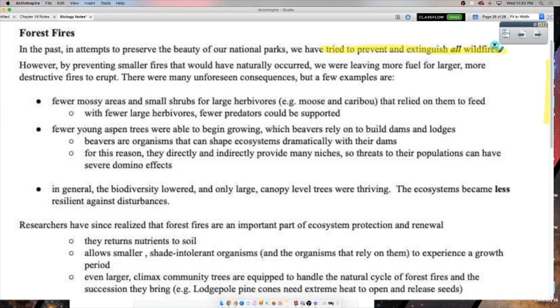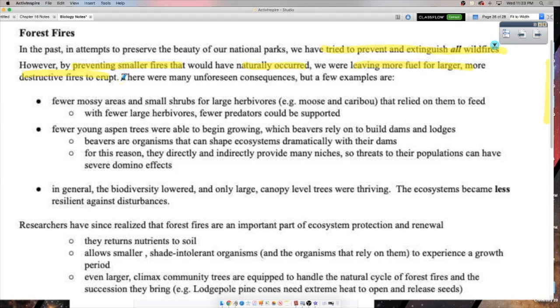And at first that sounds like a good idea. Forest fires are bad for ecosystems, right? And maybe short term, sure, okay? Here's the thing though, by preventing smaller fires that would have naturally occurred and always have naturally occurred, we were leaving more fuel for larger, more destructive fires to erupt. So that when fires did happen, they burned out of control. It's essentially like things were just building up, ready for a burn because there is kind of a natural burn cycle that usually happens in nature.